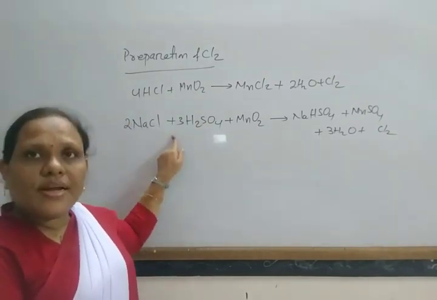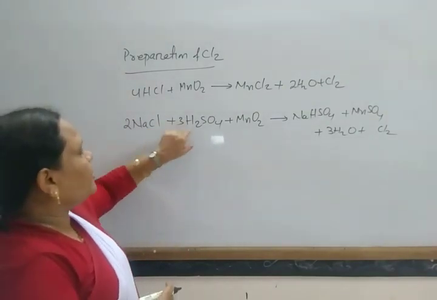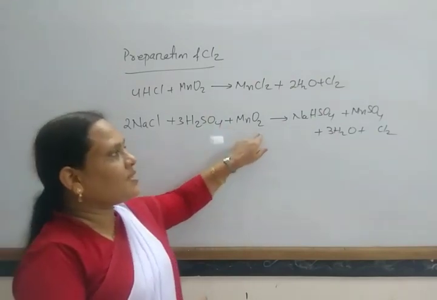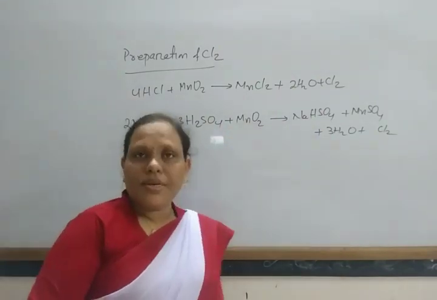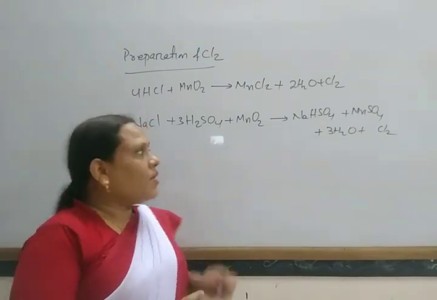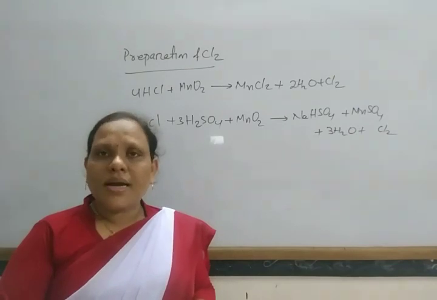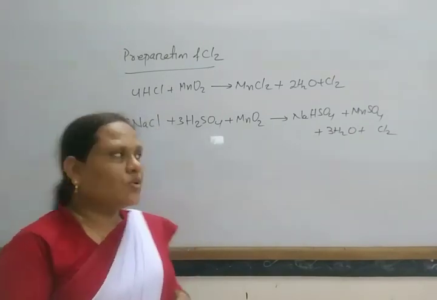So when sodium chloride is treated with sulfuric acid and manganese dioxide, it forms chlorine. It is also prepared using different oxidizing agents like potassium permanganate and potassium dichromate.